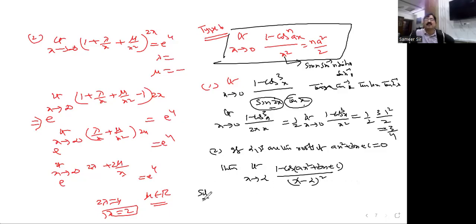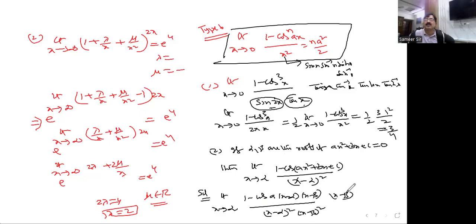Now, one more question is there here. You see this. It is also one of the good questions. Limit x tends to alpha. It is not infinity, alpha. Because alpha, beta are the roots of this equation, you have a choice to write it like this: a into x minus alpha, x minus beta. And here we have x minus alpha whole square only. So multiply x minus beta on both sides, on top and bottom here. So now it is in the perfect form.